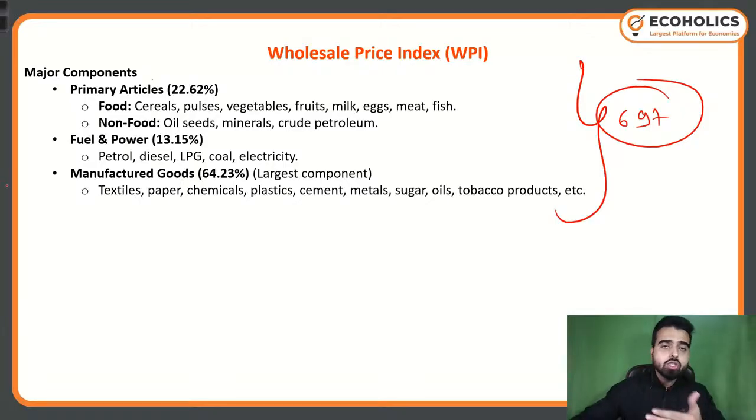The first and the most major component is manufactured goods. It is the largest component. It has a weightage of 64.23%. Now, see, in the NPS National Pension System, grade A examination that I think happened in 2024 only, they asked a question: which of the following has the highest weightage in the calculation of wholesale price index? The answer was manufactured goods.